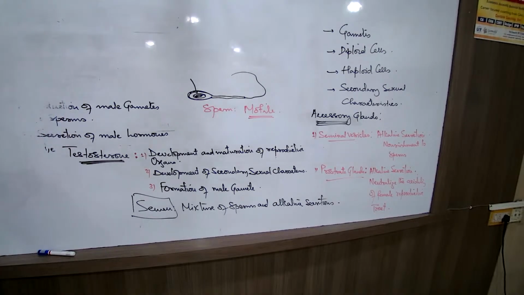Like the testes are the primary organs, the female system also has a pair of ovaries as the primary organ. A pair of oviducts are the tubular structure, quite comparable to the vas deferens. What is the other word for oviduct? The fallopian tubes.